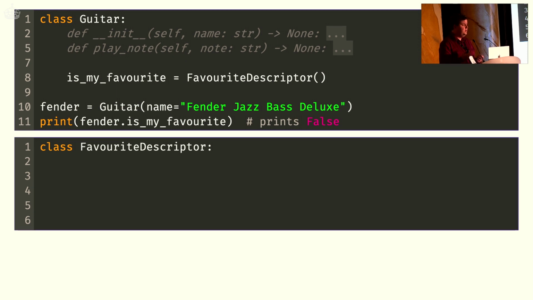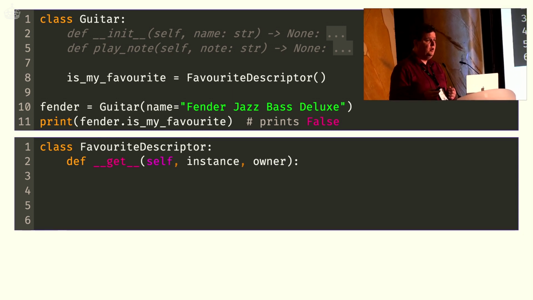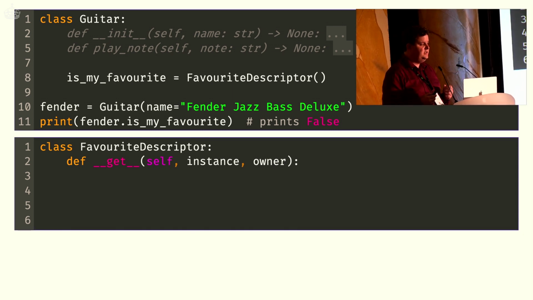And since I only want to manipulate what happens when I get the attribute, I'm going to implement the get method. And if you look in the Python documentation in the data model chapter, you'll find that this is the signature that they use. They have a self in there, which is for the descriptor itself, because this is a method of FavoriteDescriptor. Then they have instance here, which is the instance that you access the attribute on.